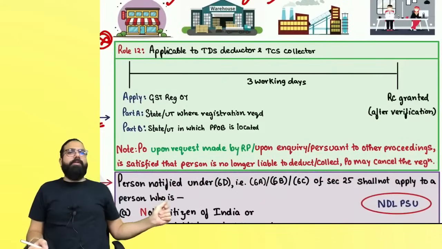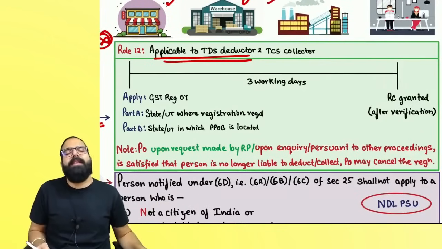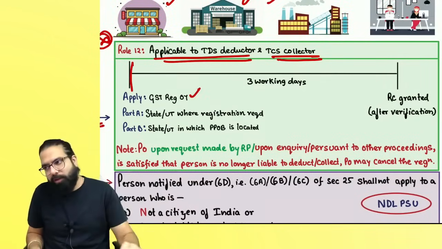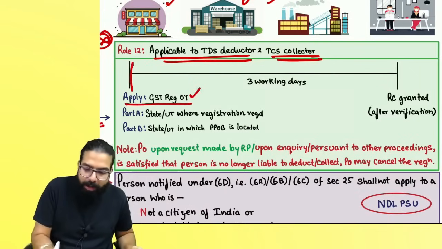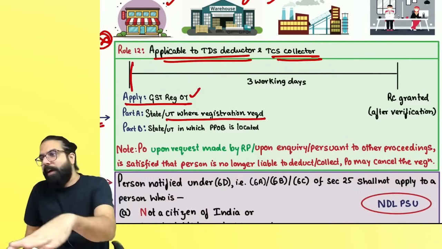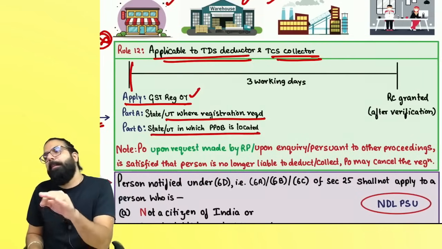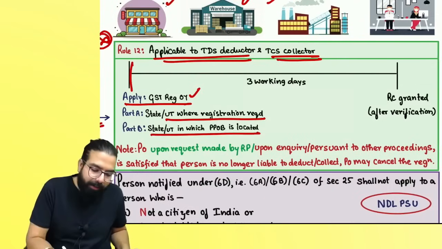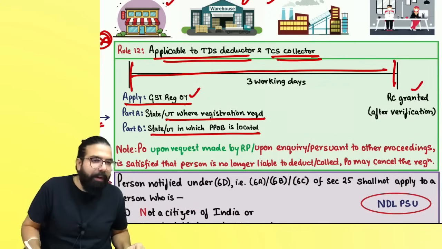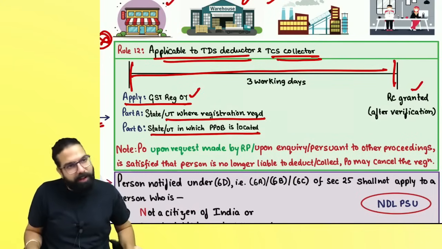Rule number 12 talks about applicability. It is applicable to whom? TDS deductors and TCS collectors. Whenever they want to apply, they should always apply in GST REG 07. And sir, when they apply, in Part A they should mention the state where the registration is required, and in Part B they will mention the state where the principal place of business is. Registration will be granted to them within 3 working days, after verification, basically under rule 9 and rule 10, verification and then grant of registration certificate.